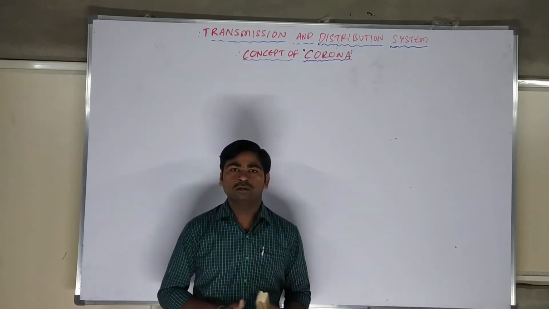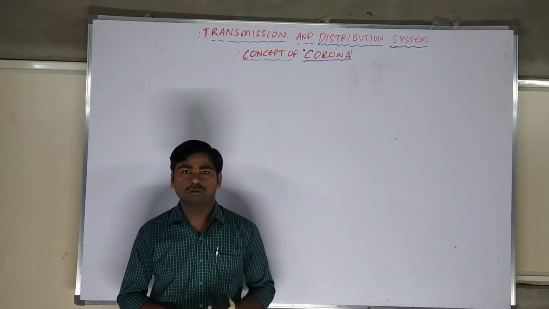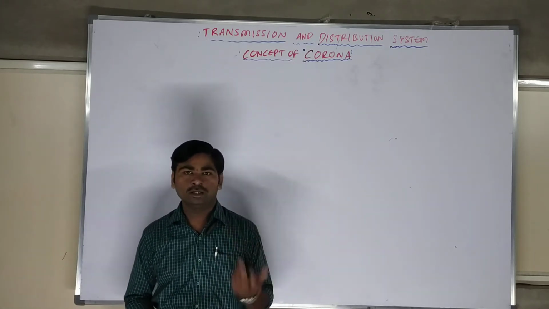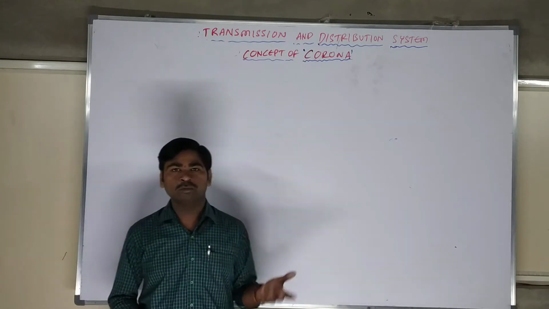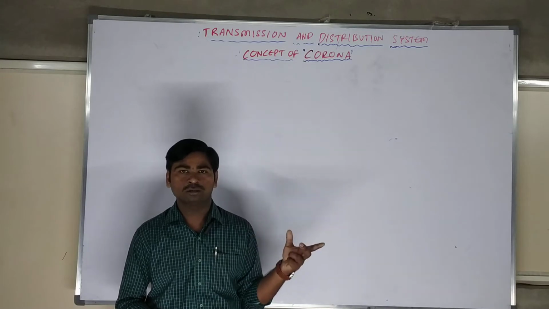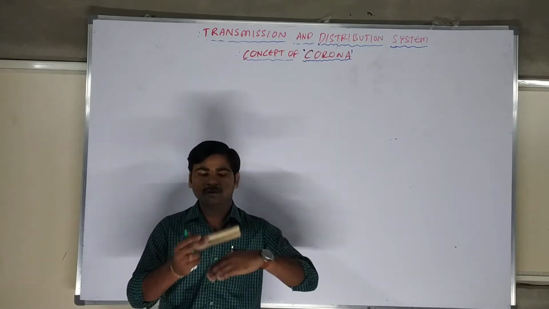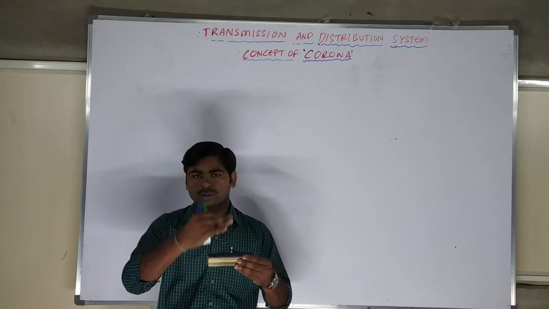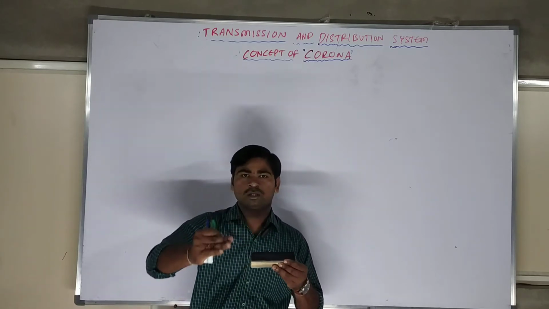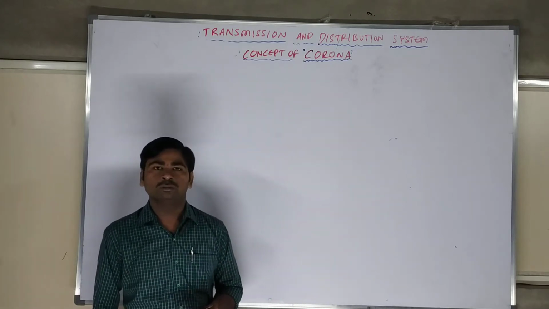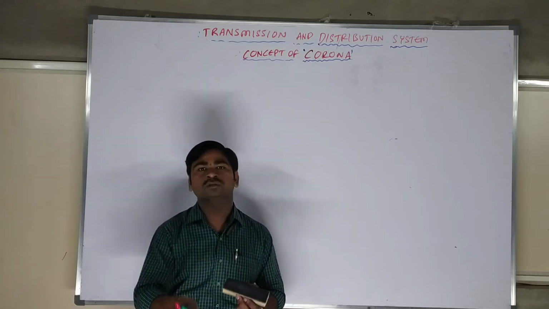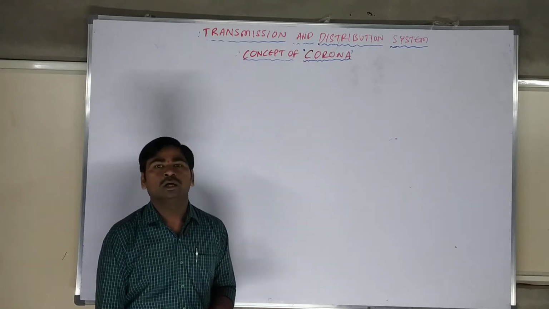In the last class we already discussed the concept of corona. Corona is nothing but the ionization of air surrounding the conductor. Due to the ionization, the surrounding air molecules start conducting, and automatically we are going to lose some power. That power loss is called corona loss.